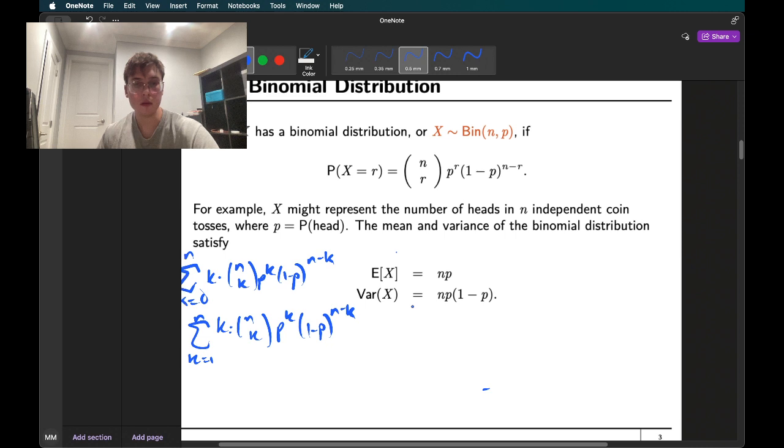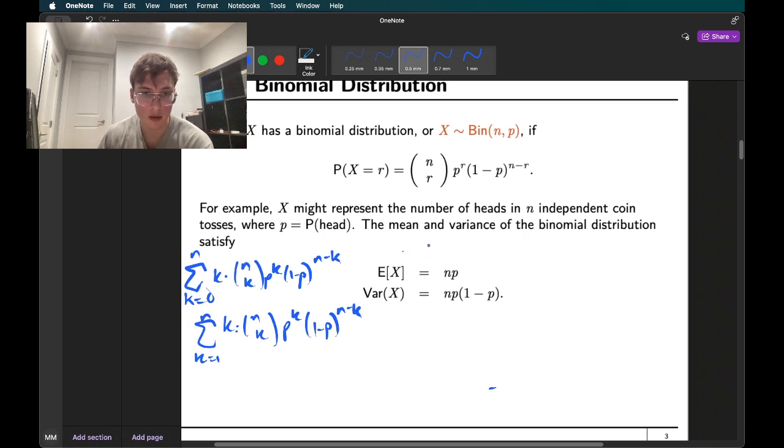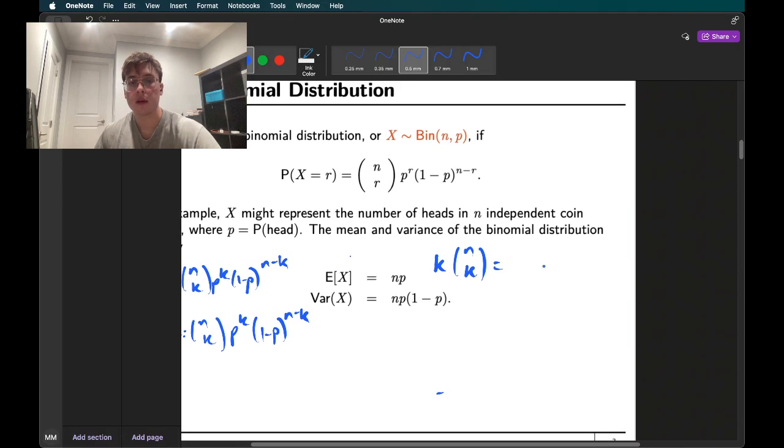Okay. So then the next step is I want to rewrite this k times n choose k. So we know that n choose k is n factorial over k factorial, n minus k factorial.